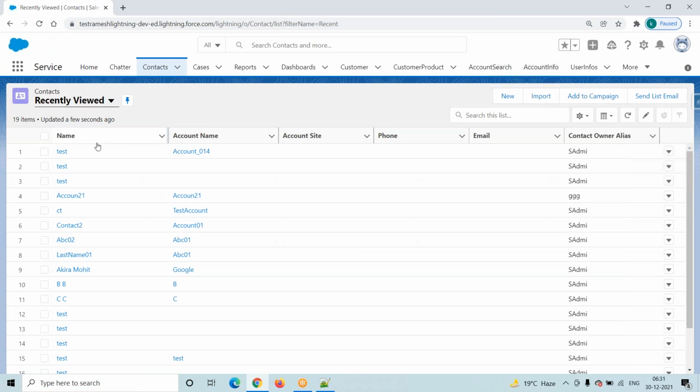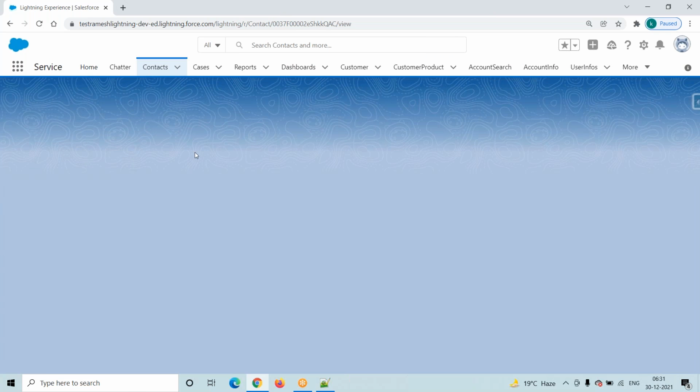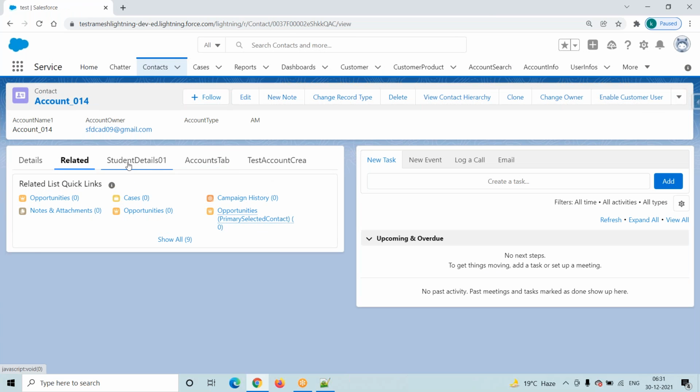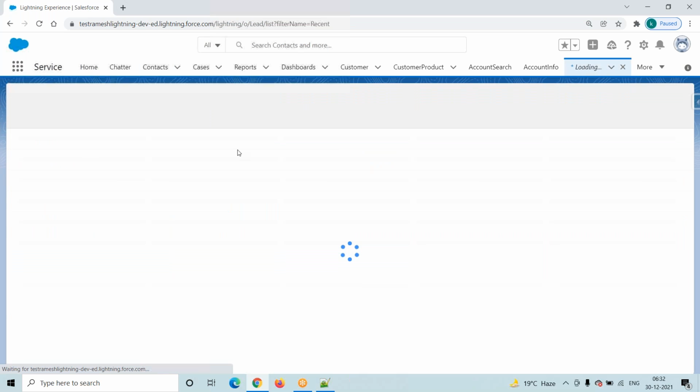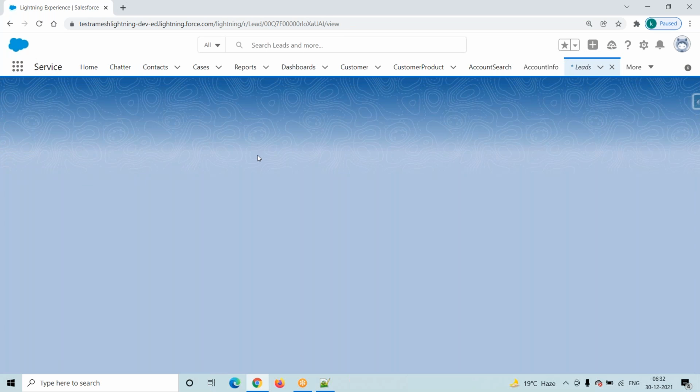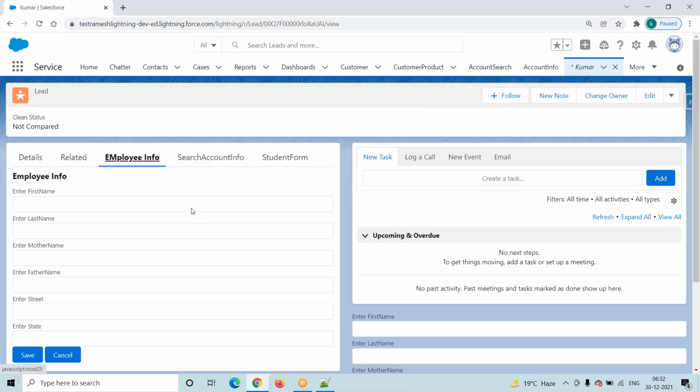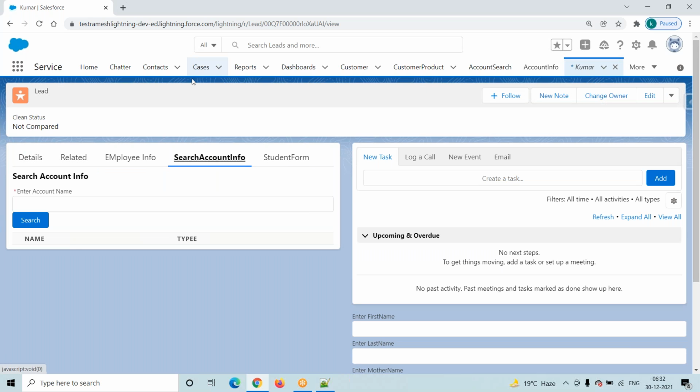Go to contacts, take any one of these contacts, not this one. Where we added exactly, go to your leads, go to lead. I think not here. Okay, forget about this one. So we developed one Lightning component, right? Now we want to find that Lightning component.